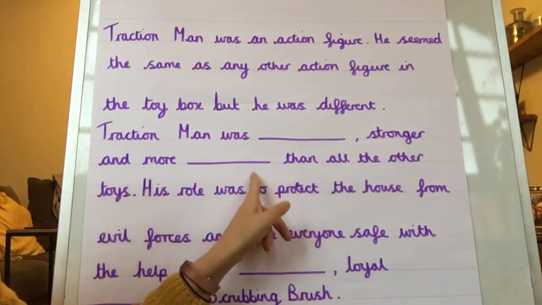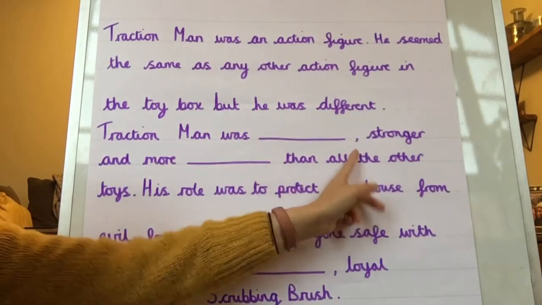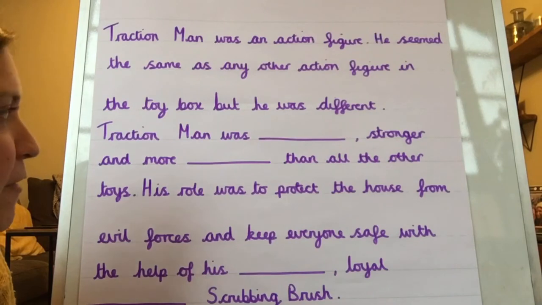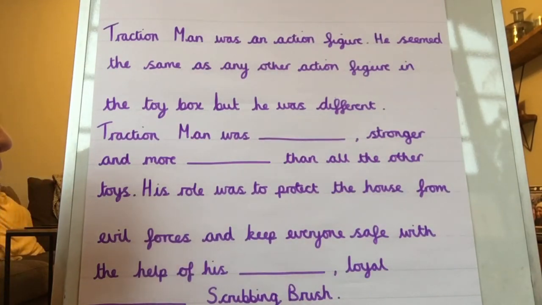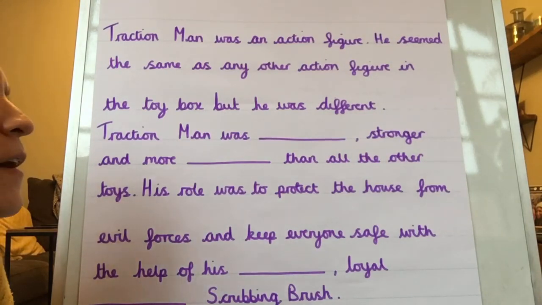Now here I've got adjectives in a list, but I've deleted two of the adjectives. So Traction Man was something that tells us what he's like. Perhaps we could have, what would be a higher level word of saying braver?